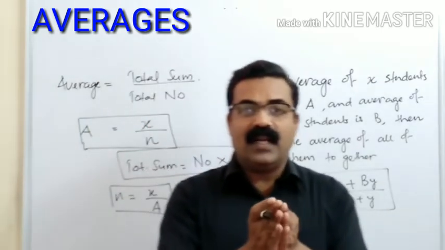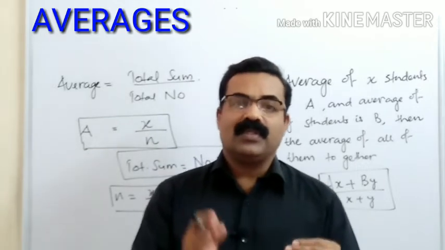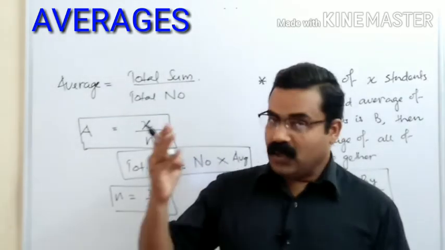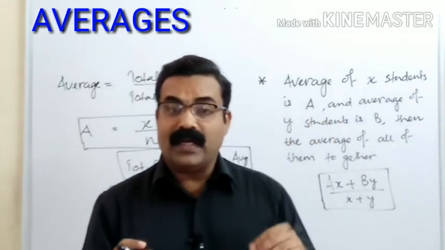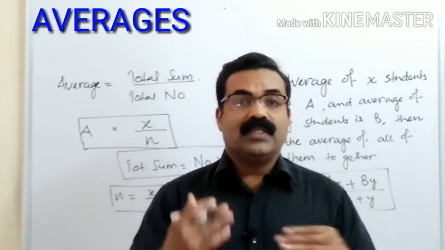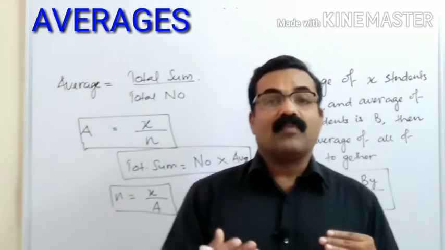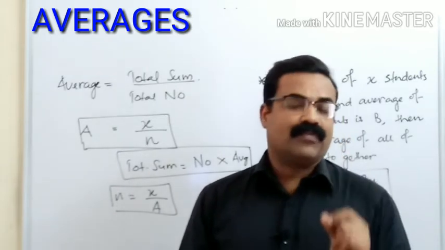Out of these 3 relations, if any 2 are given to you, you can find the third one. Total sum divided by average gives the number. Total sum divided by number gives the average. Average multiplied by total number gives the total sum. This is a very common formula we all use, and we have been using it from the small classes. It is very important.